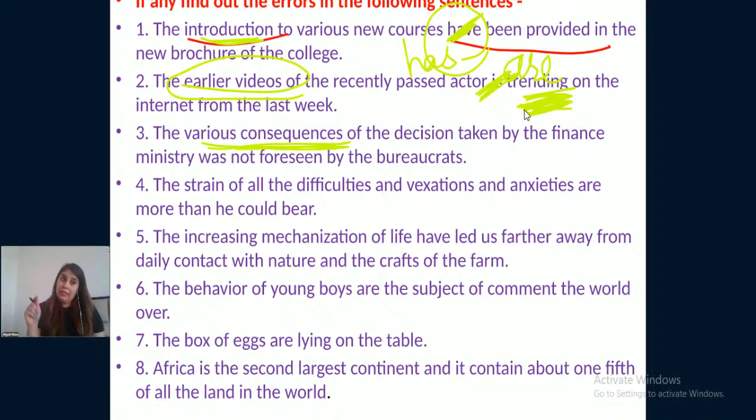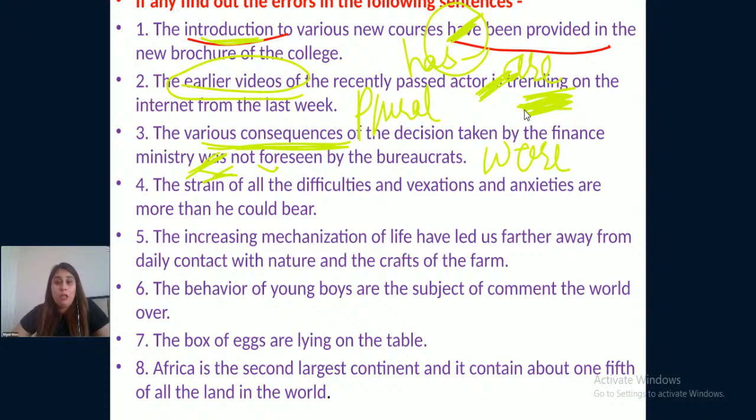Now, again, the subject in this sentence is plural. So our verb should also be plural. So the correct sentence is the various consequences of the decision taken by the finance ministry were not foreseen by the bureaucrats.